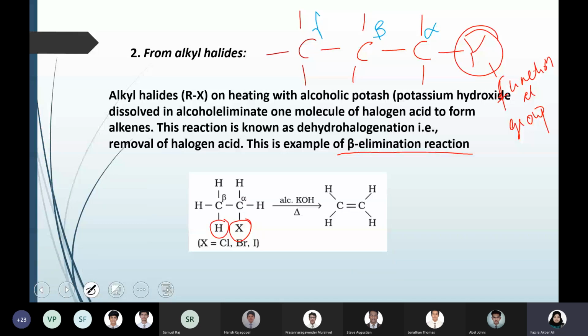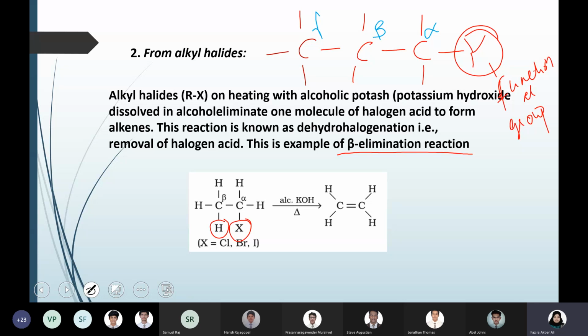So alpha, beta, gamma, delta, like that it will be extended. But mostly the alpha and beta positions are more important and more effective. This is based on the position from the functional group. The carbon directly attached to the functional group is alpha, the neighboring carbon is beta, and the next one is gamma. Like that it will be extended.